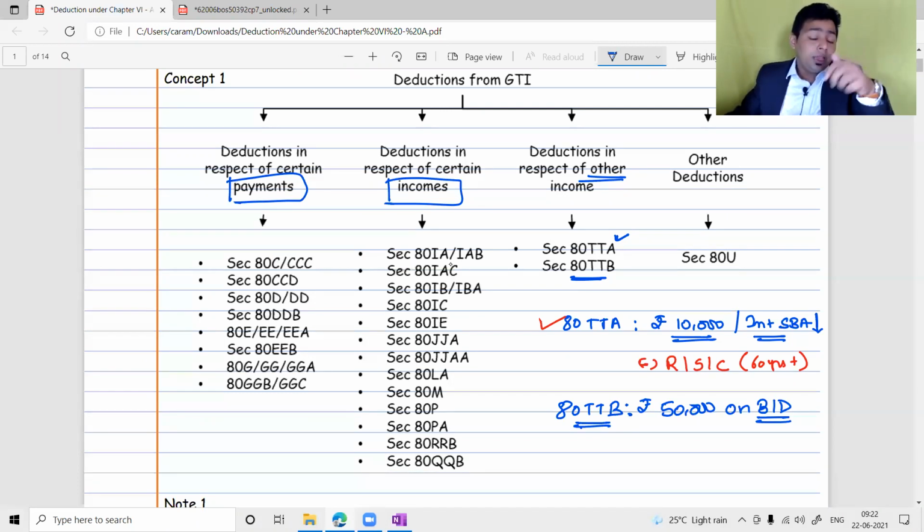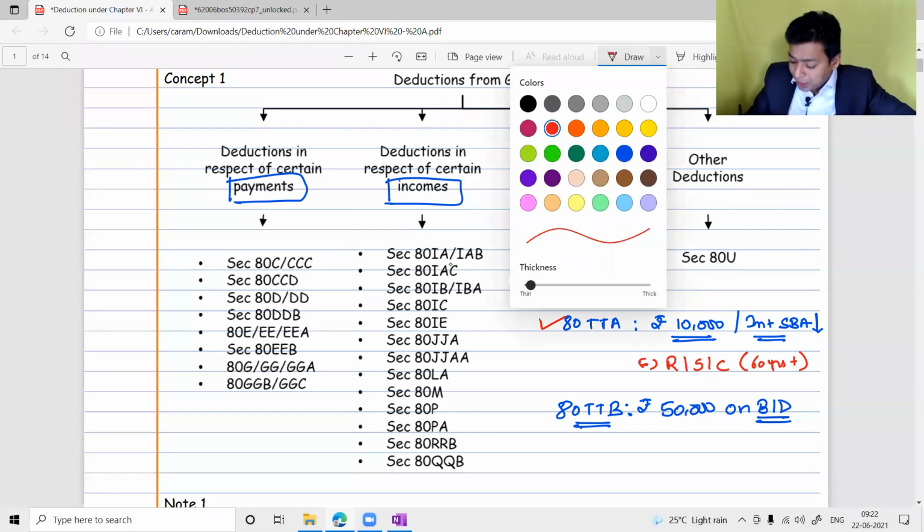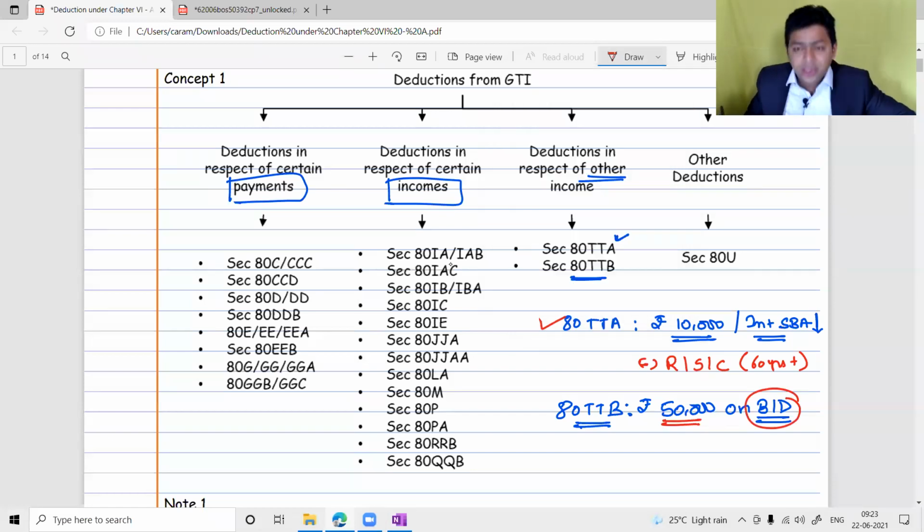They might not be working in any organization now. They might not have their businesses, meaning they might not have active income. They will be surviving on their passive income, and because of that we have to give them a higher benefit. So that higher benefit is up to 50,000 on all possible bank deposits and post office deposits. For them we are giving more deduction, 50,000 rupees.